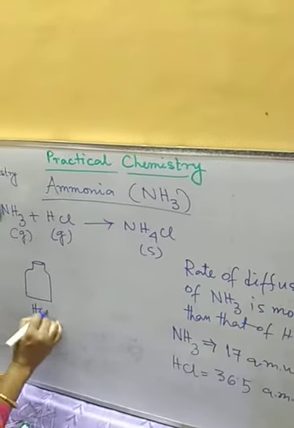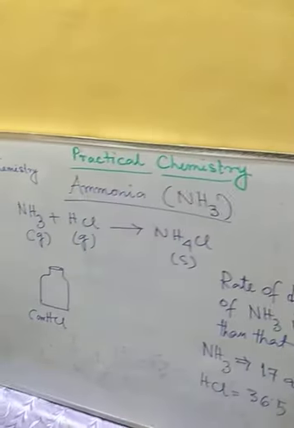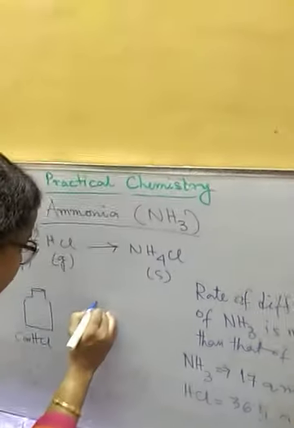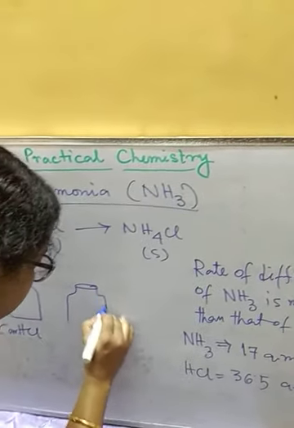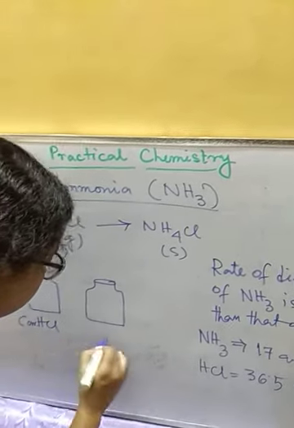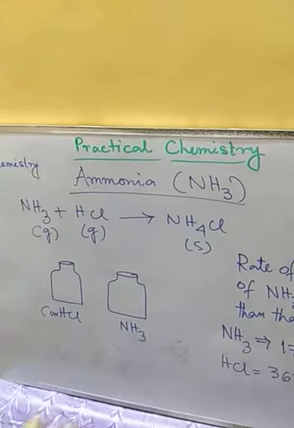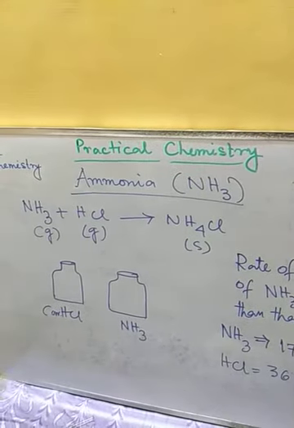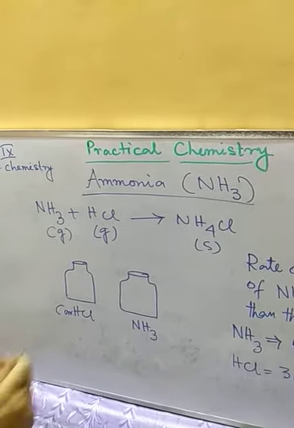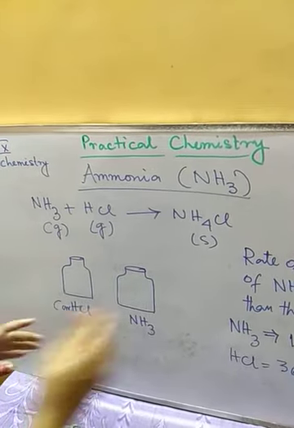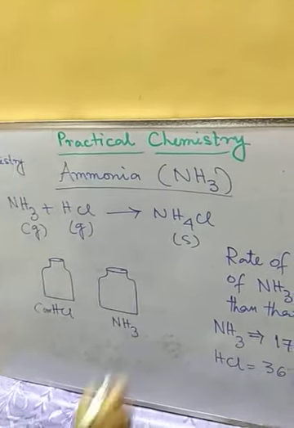So this is the concentrated HCl bottle. In this bottle we have taken concentrated HCl, and in another bottle we are taking ammonia solution, the concentrated form of ammonia. Now we will take a glass rod and dip it in one of these bottles.